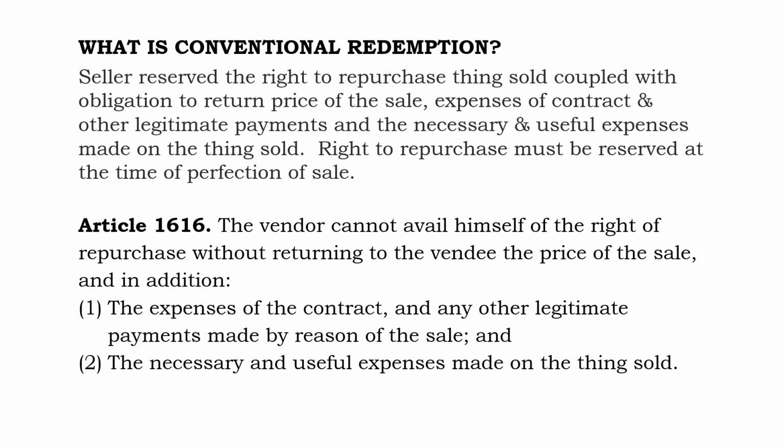Article 1616 says, the vendor cannot avail himself of the right of repurchase without returning to the vendee the price of the sale, and in addition, number 1, the expenses of the contract and any other legitimate payments made by reason of the sale, and 2, the necessary and useful expenses made on the thing sold.